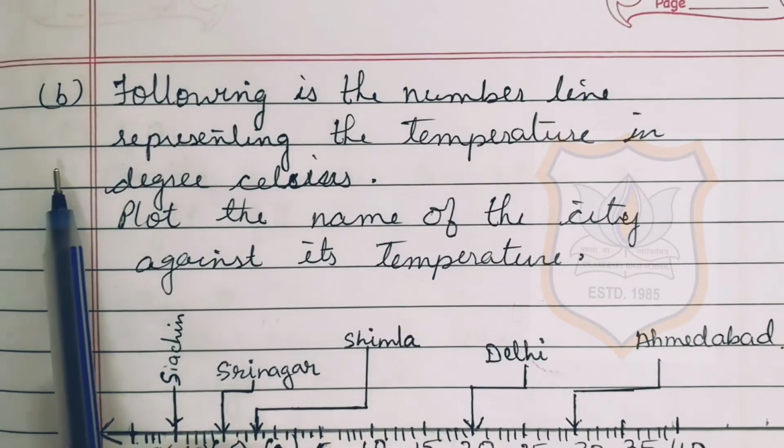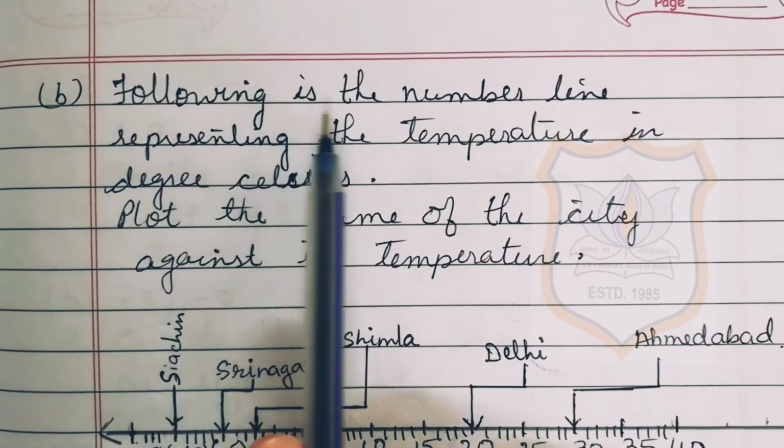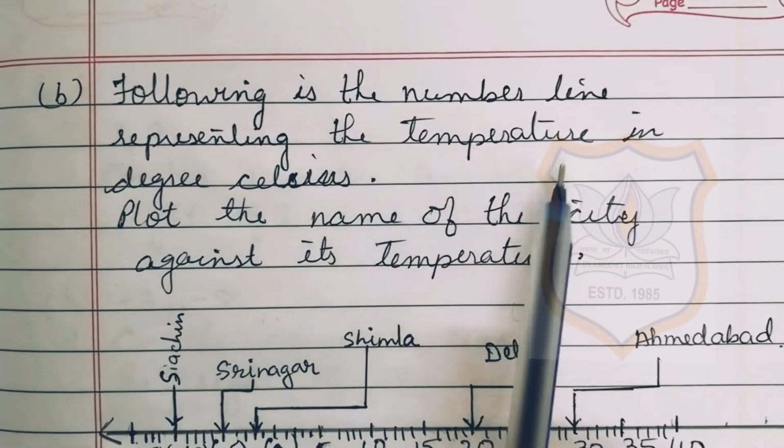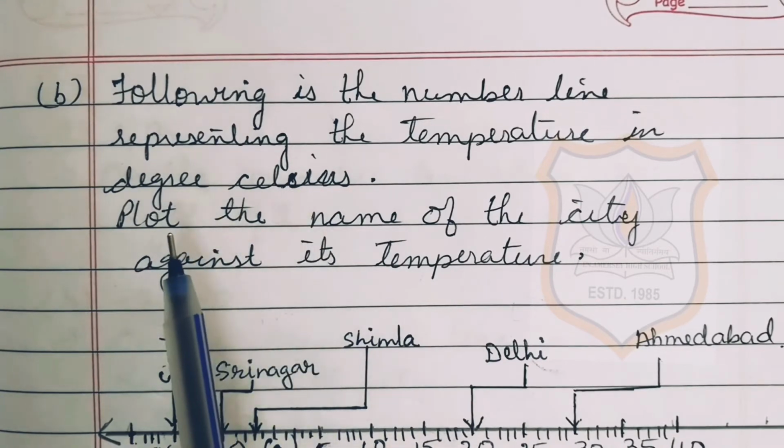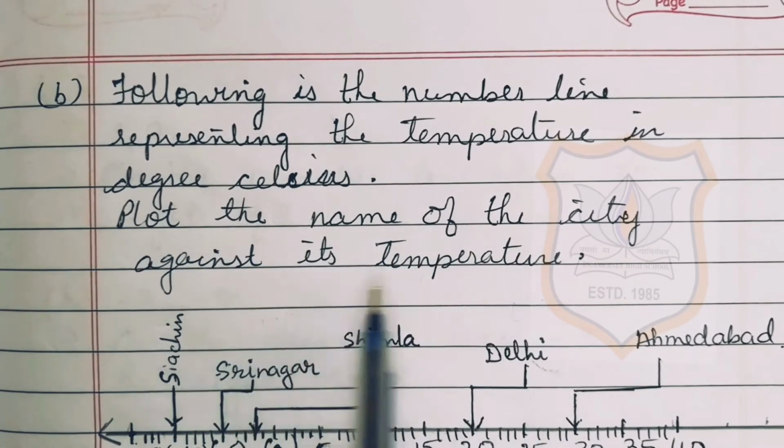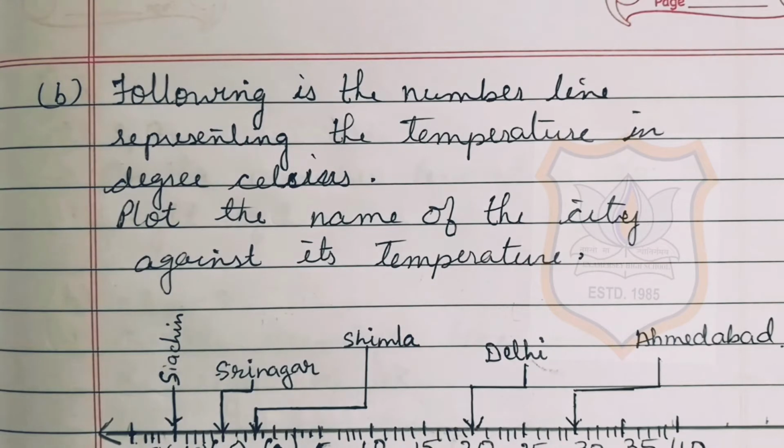Now B part of question number 5. Following is the number line representing the temperature in degrees Celsius. Plot the name of the city against its temperature. Students, in your textbook a number line is given representing the temperature in degrees Celsius. We have to plot the name of the city against its temperature.